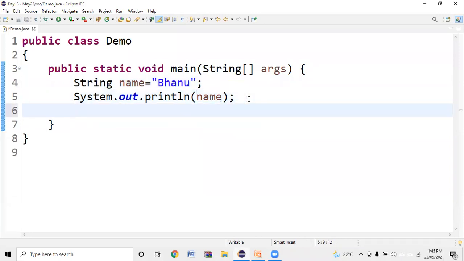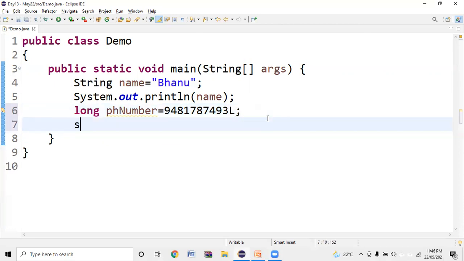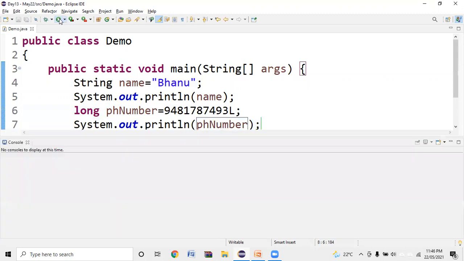Similarly, let me just declare a variable to specify the variable name. It is always recommended that instead of using the underscore, we just give it a capital letter. And we have to specially indicate that it is a big number called a long with the letter L. In the upcoming videos, definitely we'll discuss all this information such as variables, data types, and so on and so forth. So let me just run this.